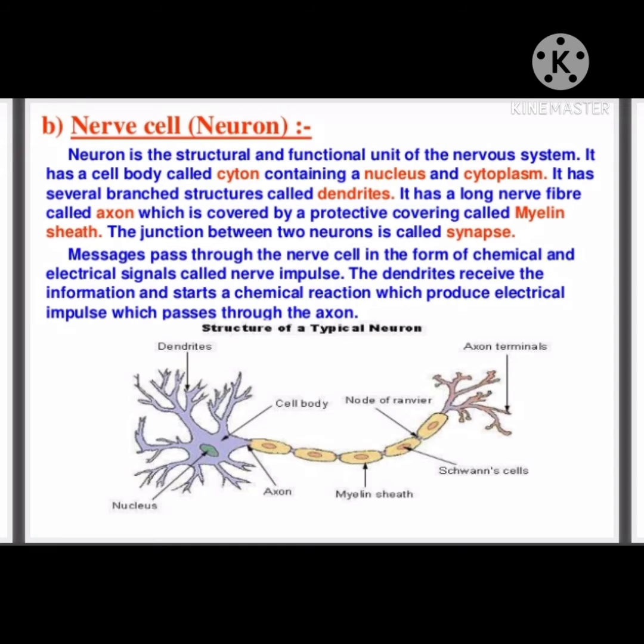Second one is the motor neuron. It carries impulses away from the central nervous system. That means from the brain to different parts of the body. Just opposite of the sensory neuron.